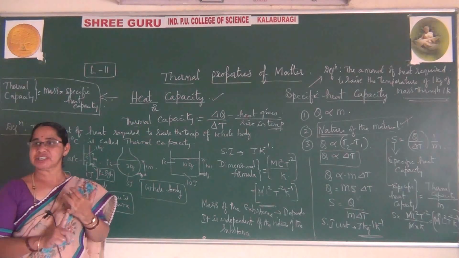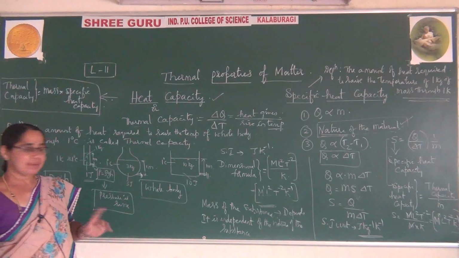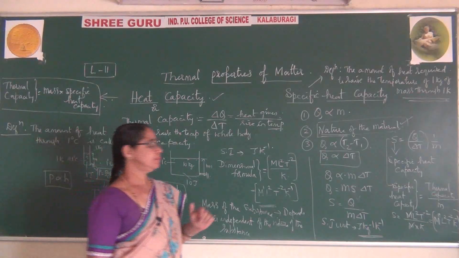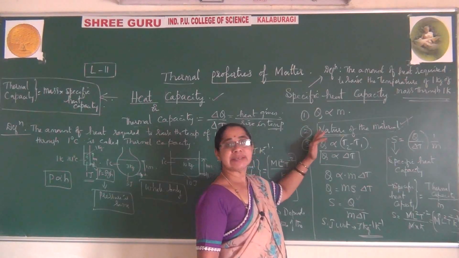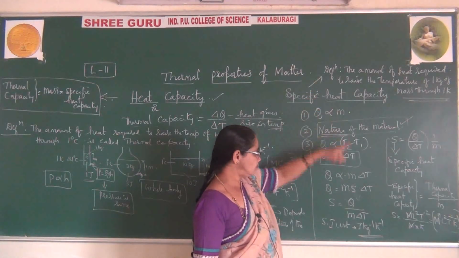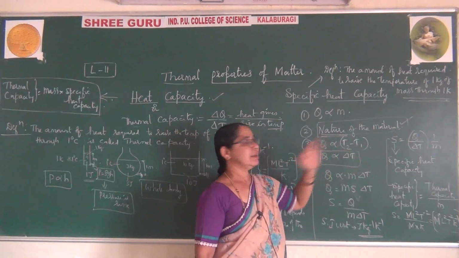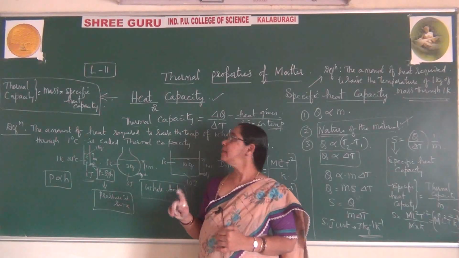Today we have learned the definition along with the SI unit, dimensional formula, and also the factors on which thermal capacity depends. Here for specific heat, the definition, factors it depends on, SI unit and dimensional formula. These are the things we have learned today.